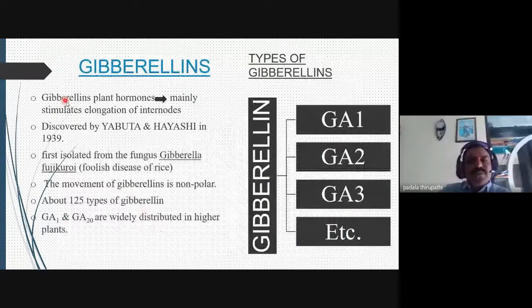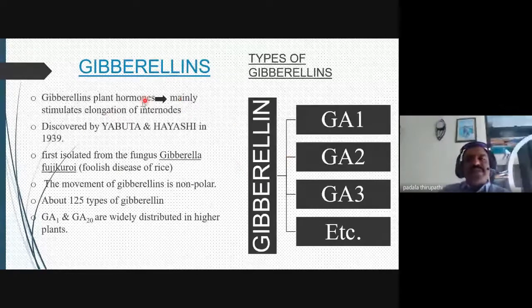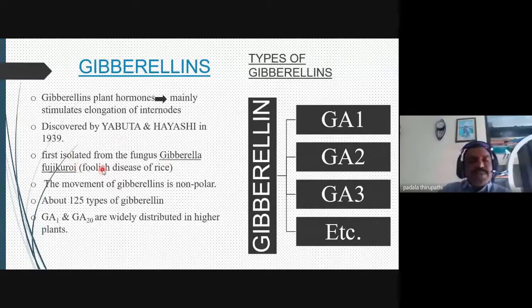These plant hormones mainly stimulate the elongation of internodes. The first and foremost physiological function of gibberellins is the elongation of internodes. They were first isolated from the fungus Gibberella fujikuroi. This discovery of gibberellin is very interesting, my dear friends.